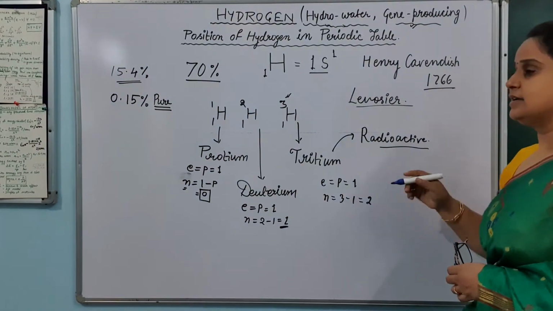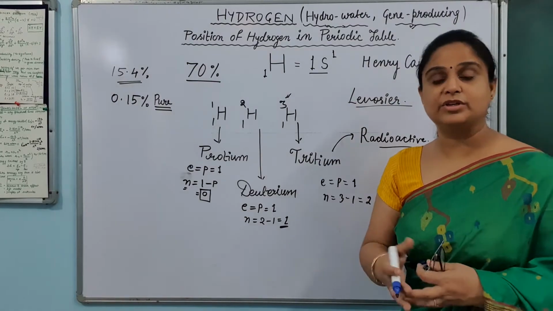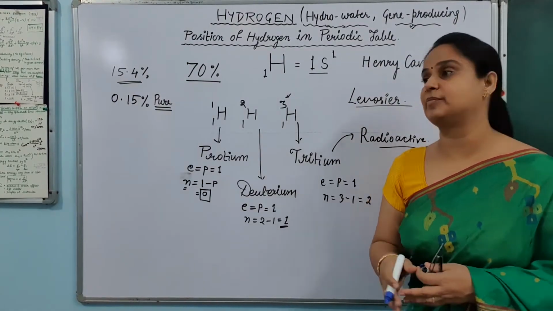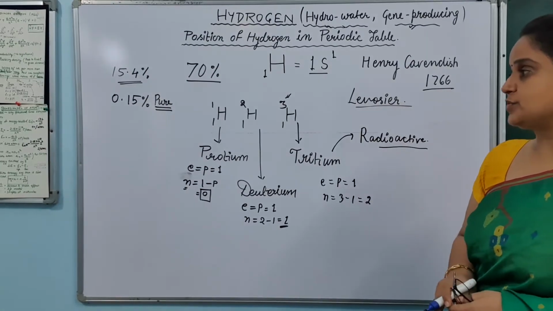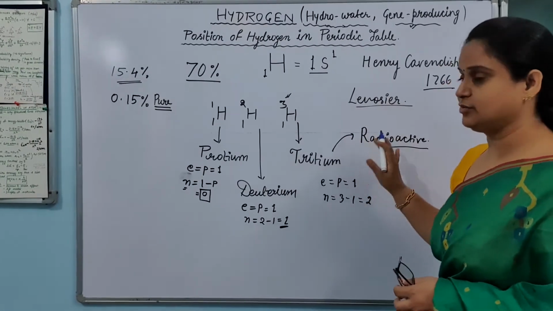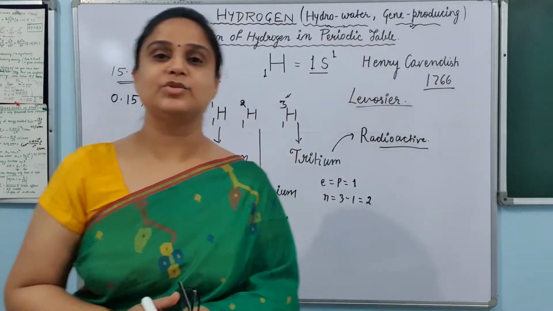What are radioactive elements? Those that have the tendency to continuously emit radiations. So out of these three isotopes of hydrogen, tritium is radioactive, although it is present in the least amount among all the isotopes of hydrogen.